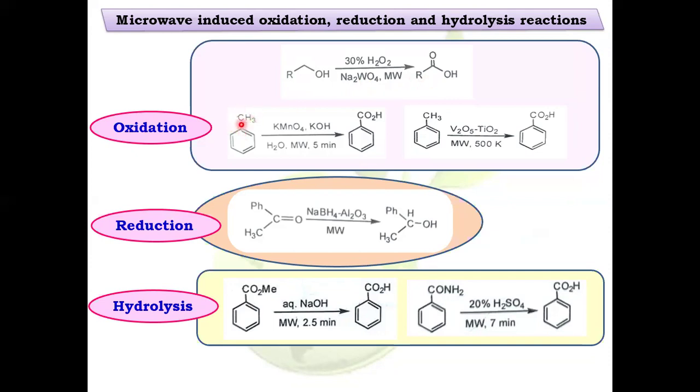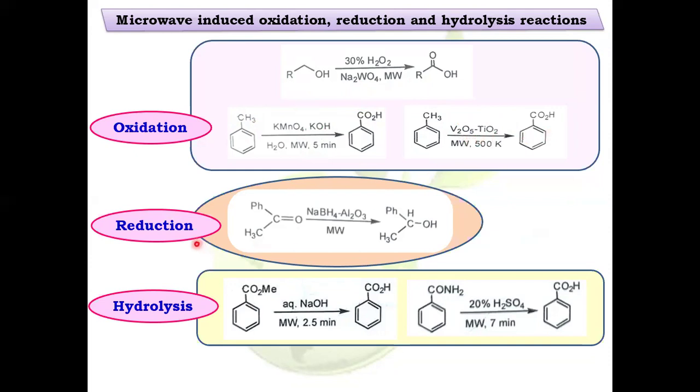Similarly, oxidation of aromatic side chains, that is toluene, by using potassium permanganate and potassium hydroxide under microwave irradiation gives benzoic acid as a product within a short duration, that is only 5 minutes. The same conversion can also be carried out by using vanadium pentoxide and titanium dioxide as a catalyst under microwave radiation. It gives benzoic acid as a product.